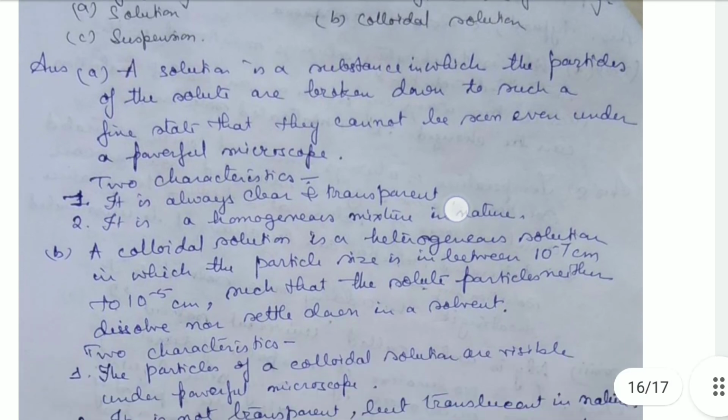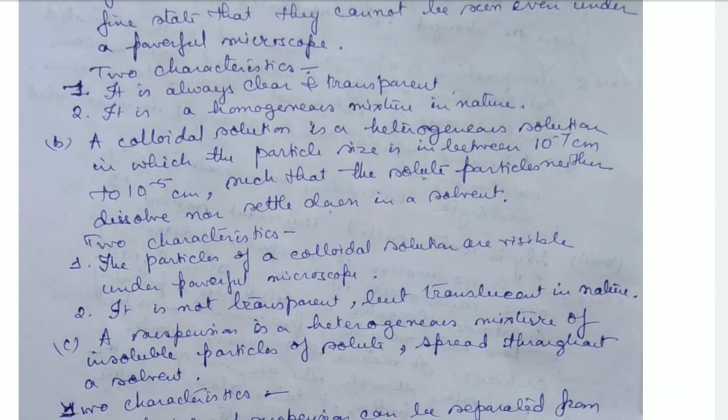Then we come to colloidal solution. It is a heterogeneous solution in which the particle size is between 10 to the power minus 7 and 10 to the power minus 5 centimeters, such that the solute particles neither dissolve nor settle down in a solvent. So it is neither a true solution nor a suspension; it's in between.